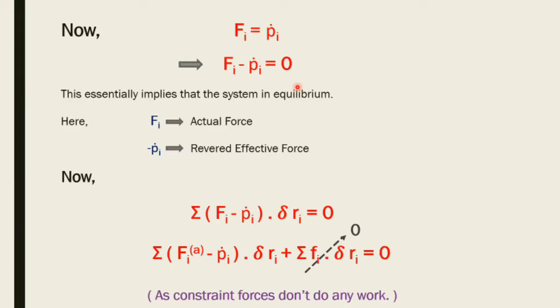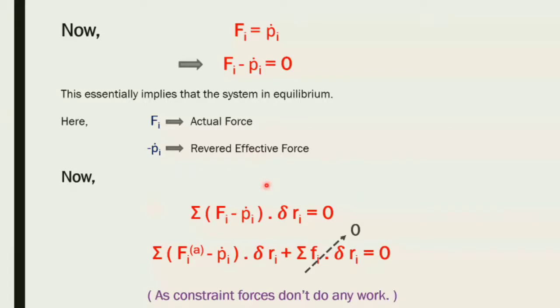Look at how nuanced it is. You're exploiting a static system, or making a dynamic system into a static one, so that you can come to a principle that actually supports dynamical systems. Now, F_i is the applied force. p_i dot is your reversed effective force. Again, jargon, but what do you need to worry about? This is just an inertial force.